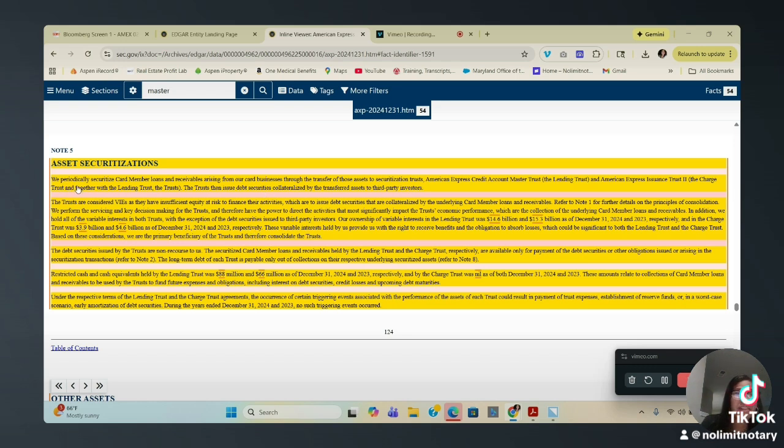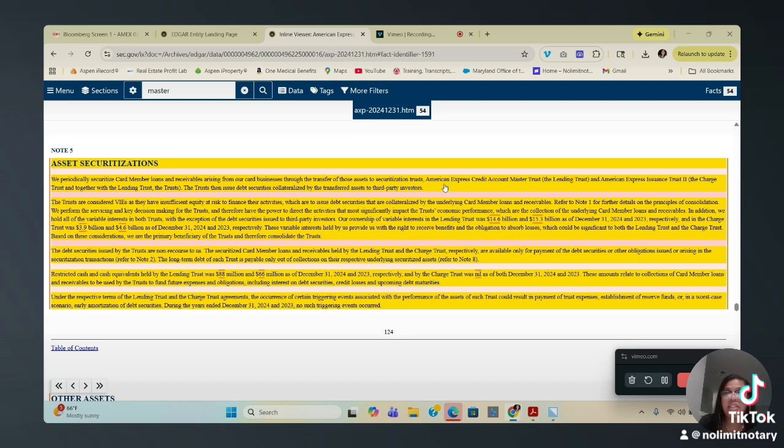It says, we periodically securitize card member loans and receivables. Remember, your receivables are your payments arising from our card businesses through the transfer of those assets to securitization trust. Right? Remember, I told you they're taking your payments and they're securitizing them to the trust, right?